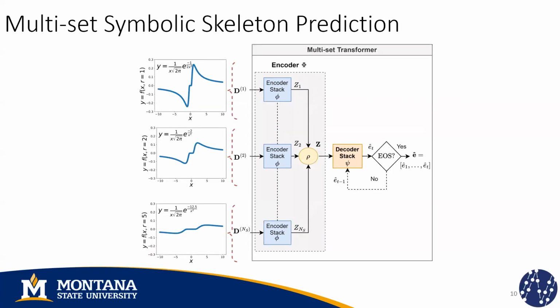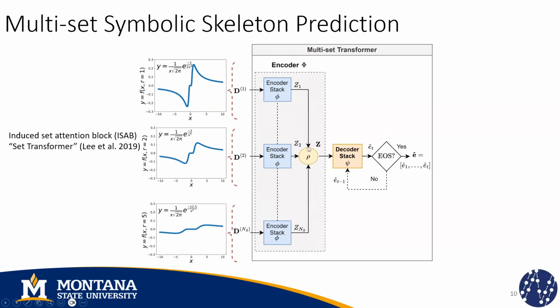And this is a simplified representation of the multi-set transformer architecture. We can see that all input sets are being processed within the encoder. Specifically, each set is processed by an encoder stack, which is a sequence of induced set attention blocks that were proposed in the set transformer paper. So we're obtaining encoded representations for each input set.